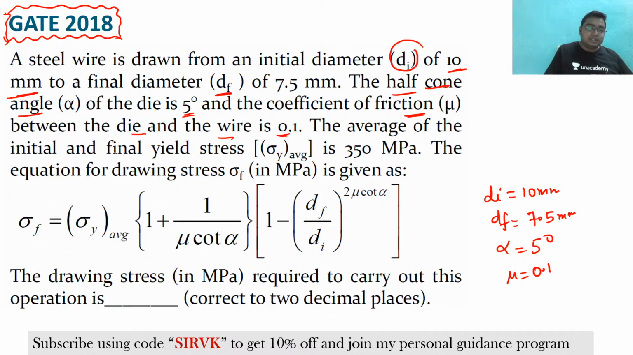Average of the initial and the final yield stress is given by 350 megapascal. So that is given as sigma y average is 350 megapascal. No problem. Now what is there? The equation for the drawing stress is given by this. Now see the difference between ESE and GATE.